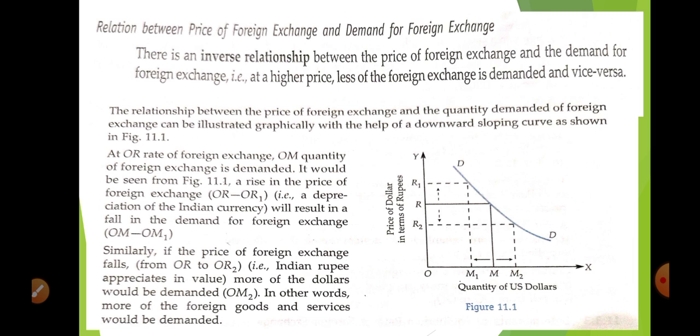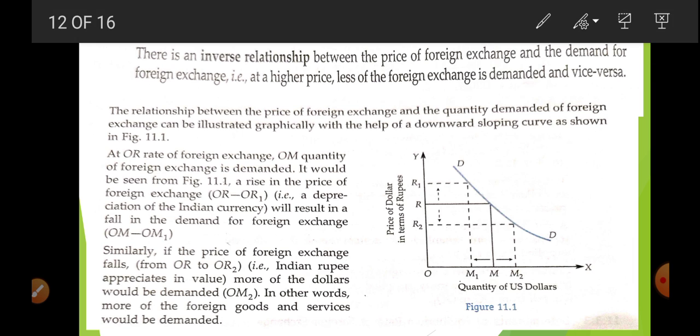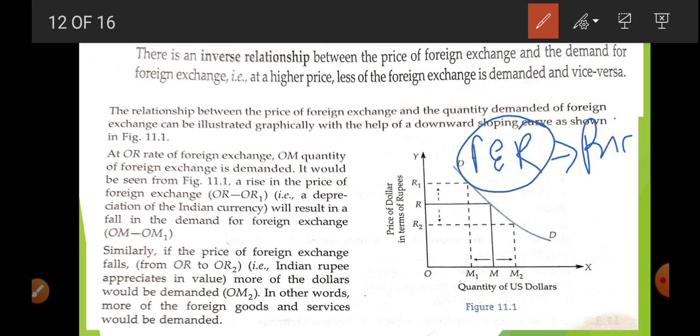So in the same way, remember, when we are discussing foreign exchange rate, foreign exchange rate means what? Price. Price of what?